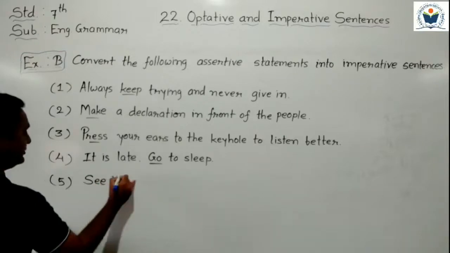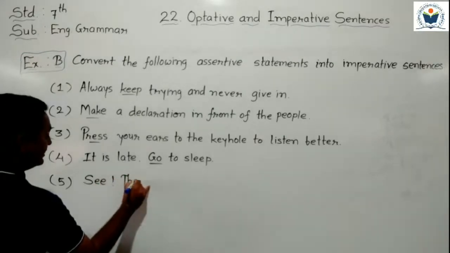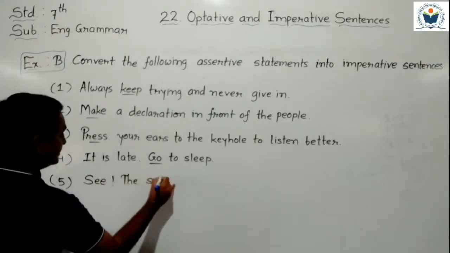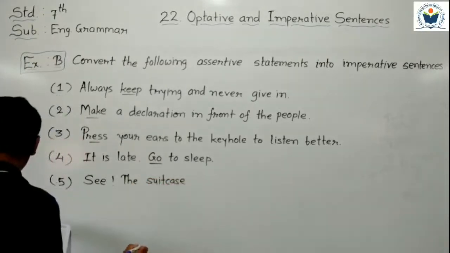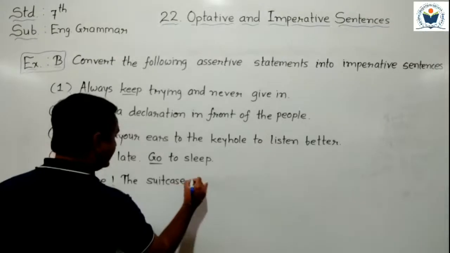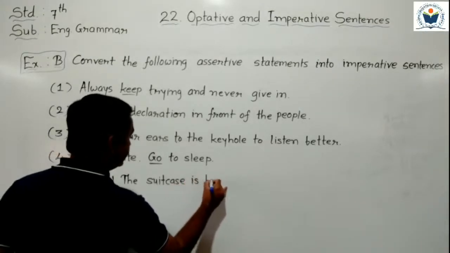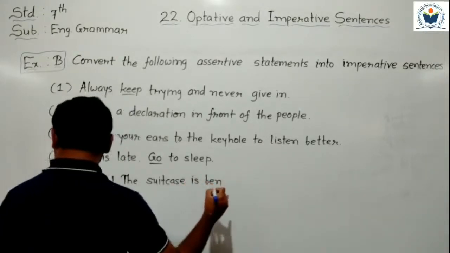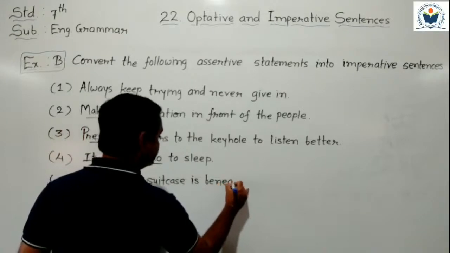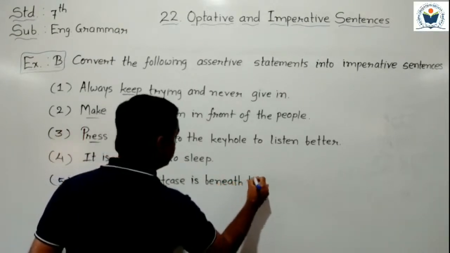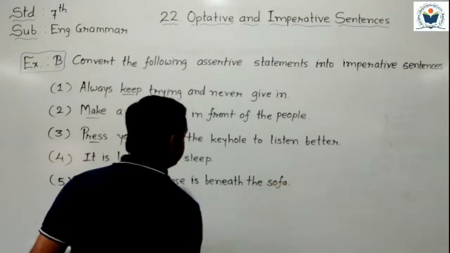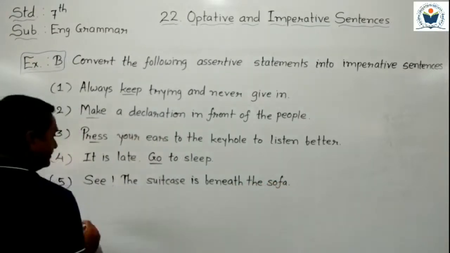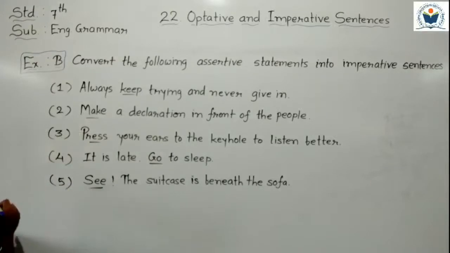See the suitcase is beneath the sofa. So it converted into an imperative sentence. I started with a verb here.